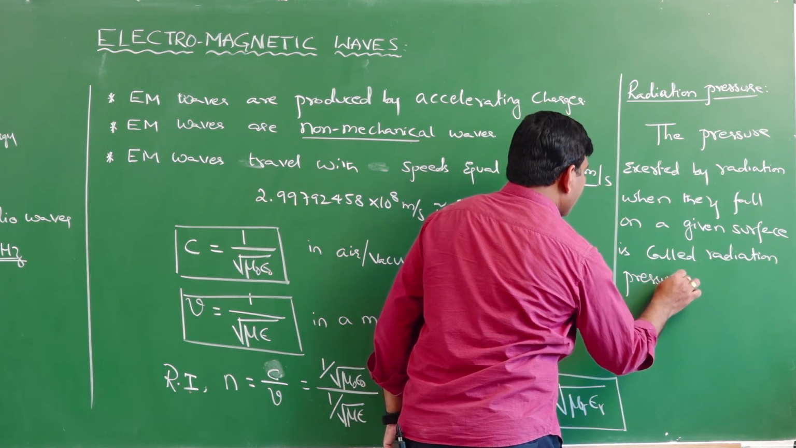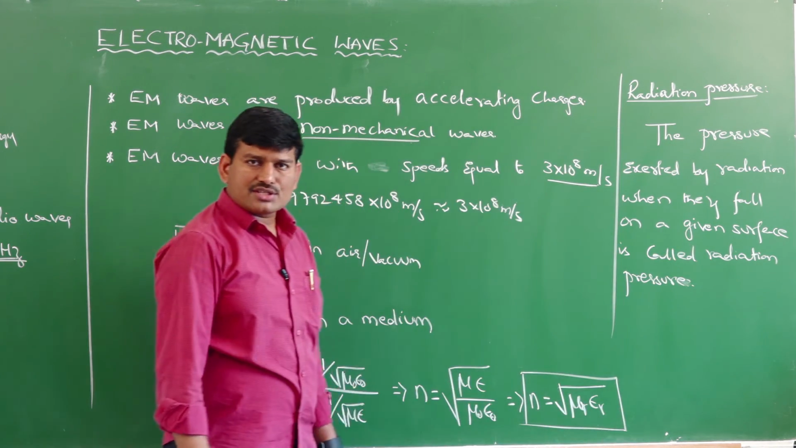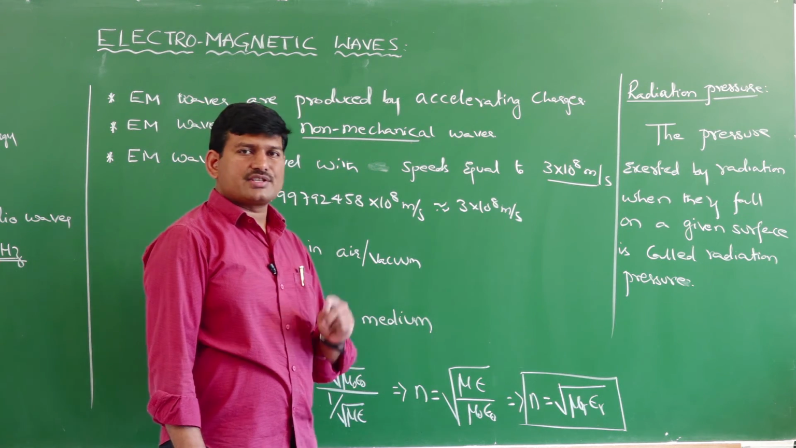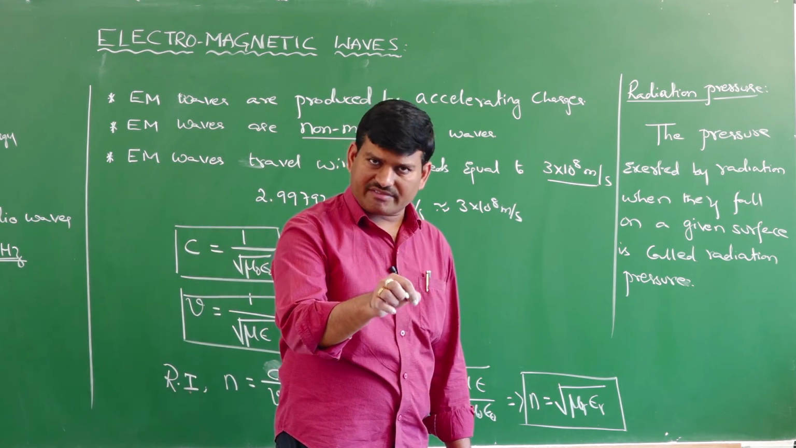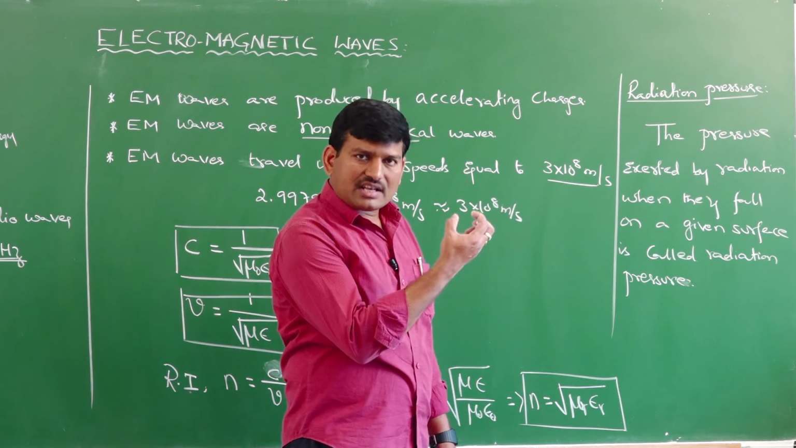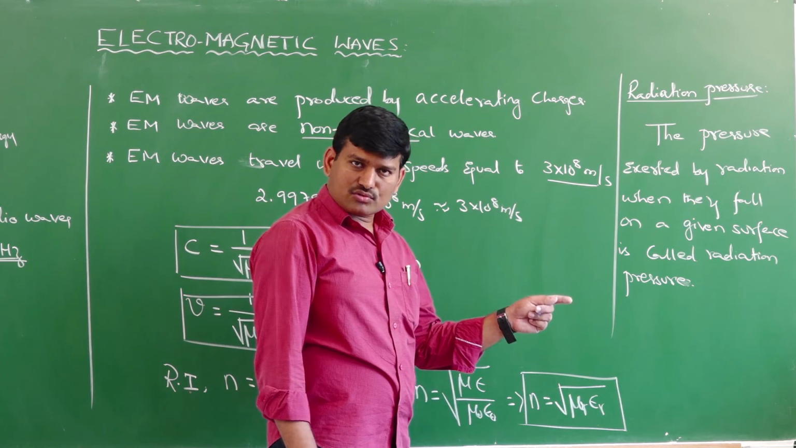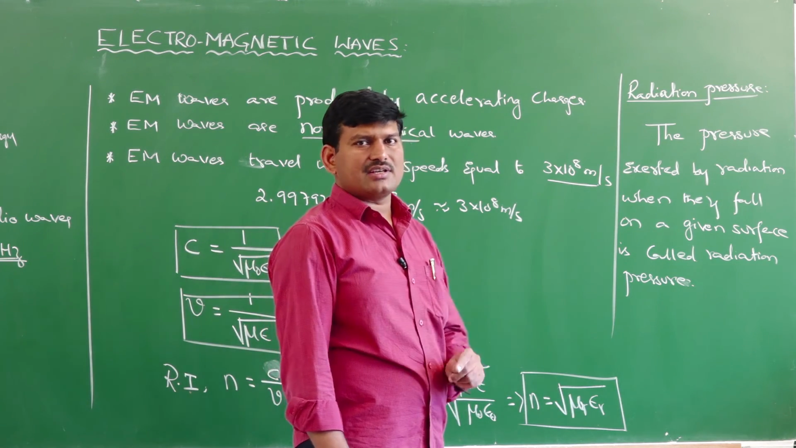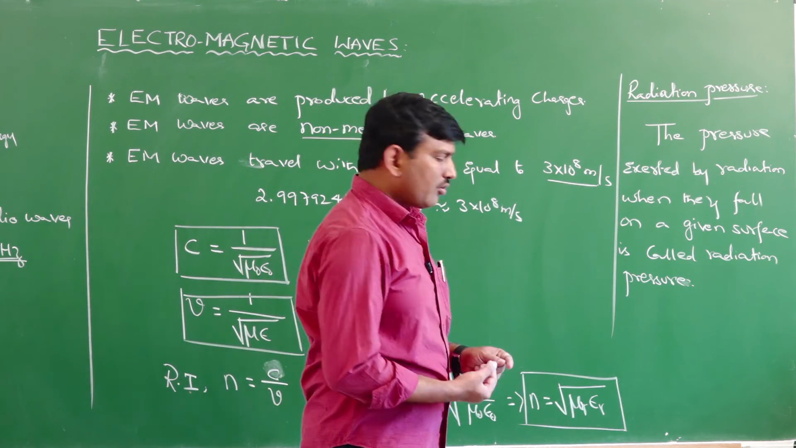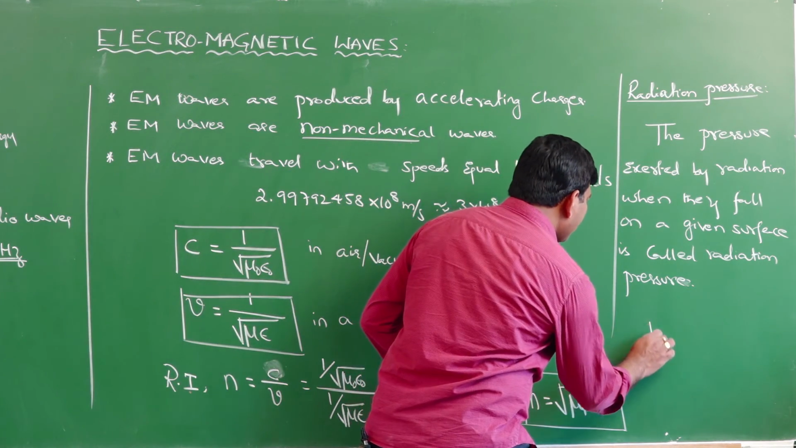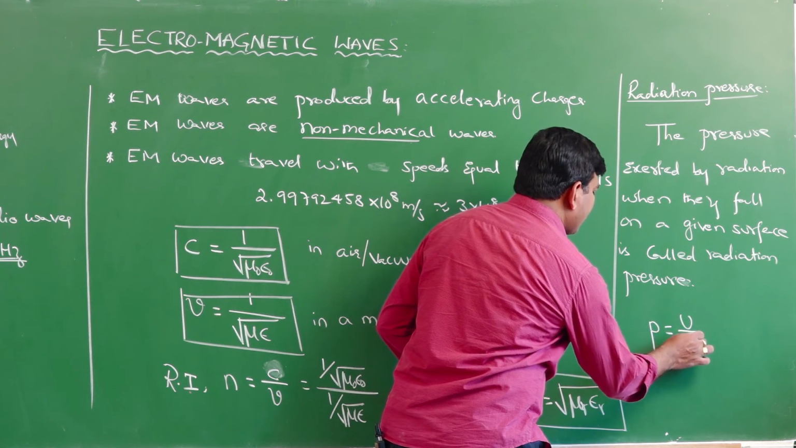And I told you that the electromagnetic radiation is carrying the momentum as well as the energy with it. Suppose an electromagnetic radiation is incident on a particular surface and the surface is completely absorbing that energy. Suppose U is the energy associated with the radiation and it is absorbed by that surface. Then what is the momentum of that radiation? Momentum of that radiation P is given by the formula energy absorbed divided by C.